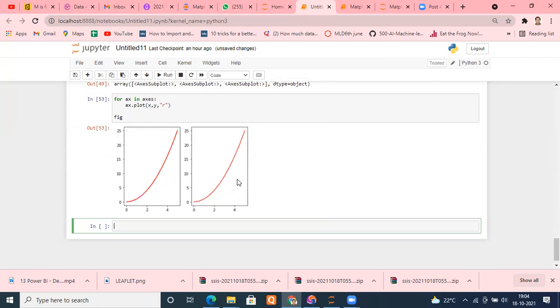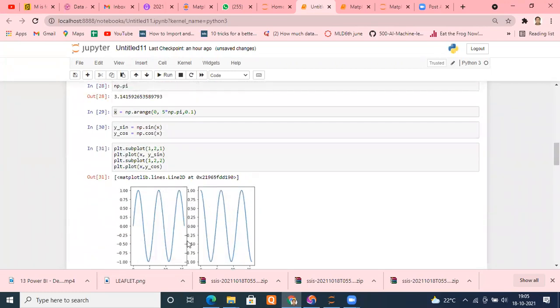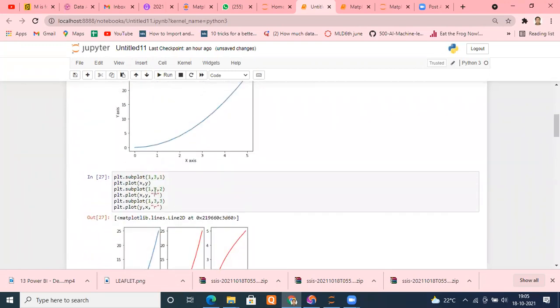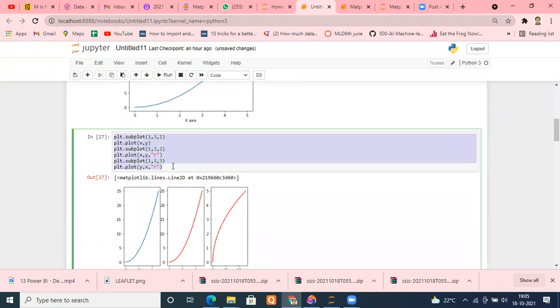Can you see my graphs, please? I'm able to plot wherever I want. Is it fine, everyone? I can use the first one, then this one. You can easily do that. So you're able to access that with the help of that only, but this is easier. As I told you in the beginning, this part is very easy. If you do it with the help of plt.subplot, it is very easy. 99% of people use this because it's very easy to understand. You can use anything, but you should know it can be done.